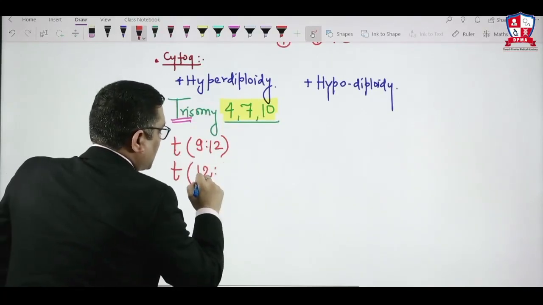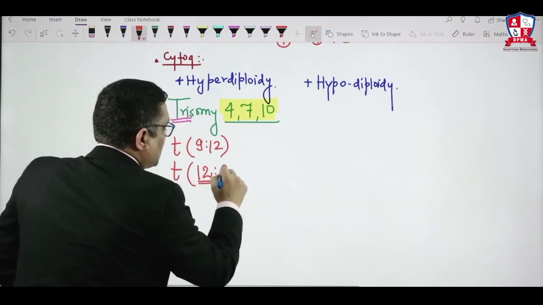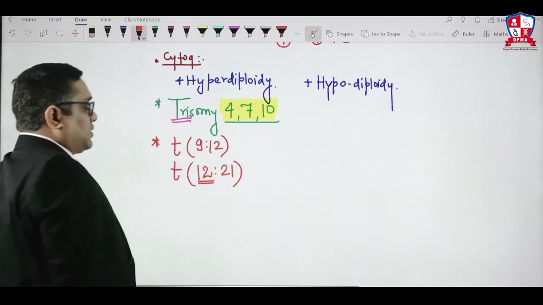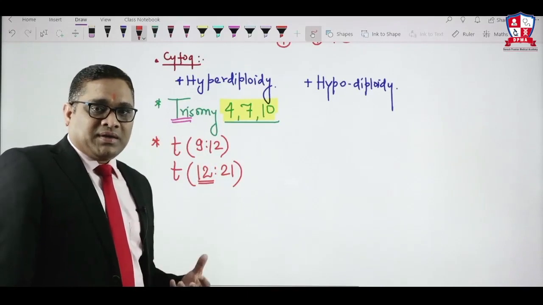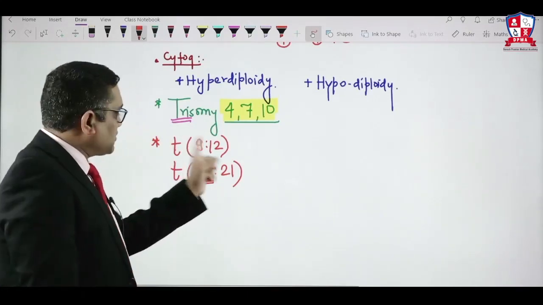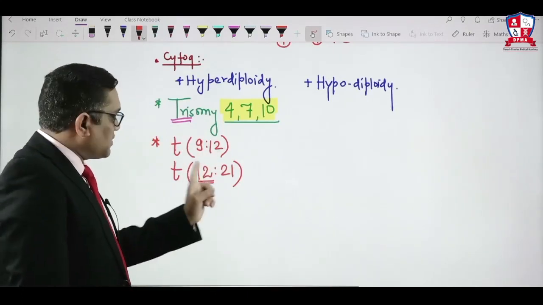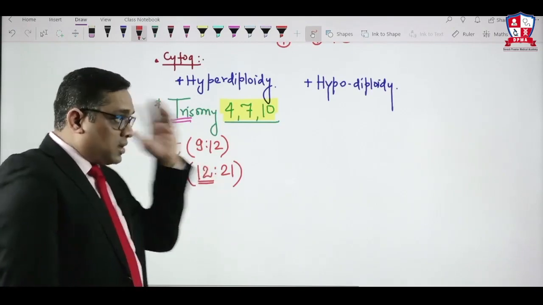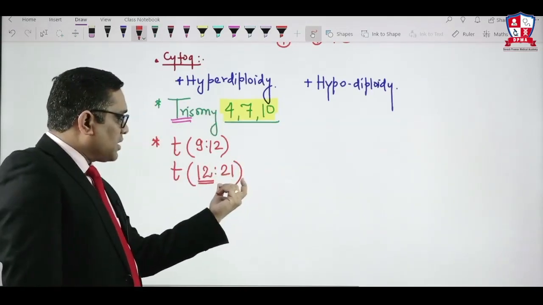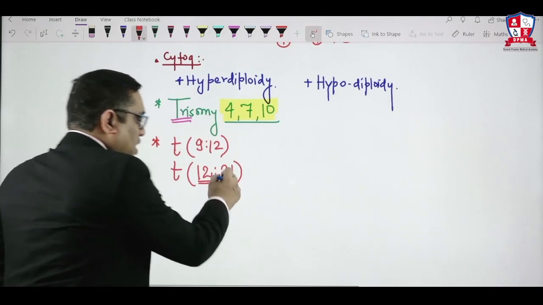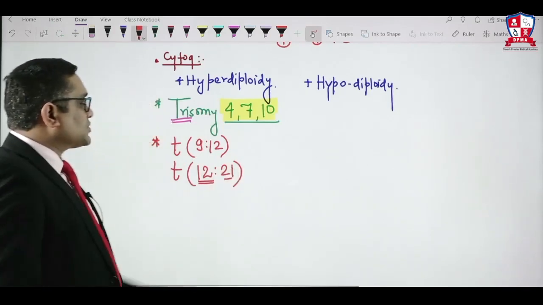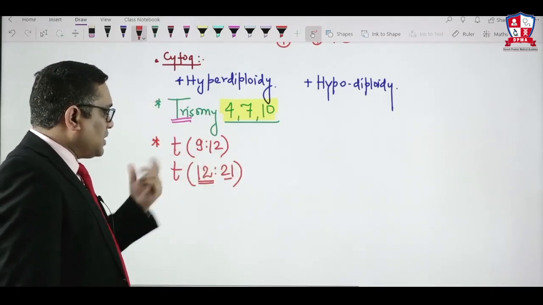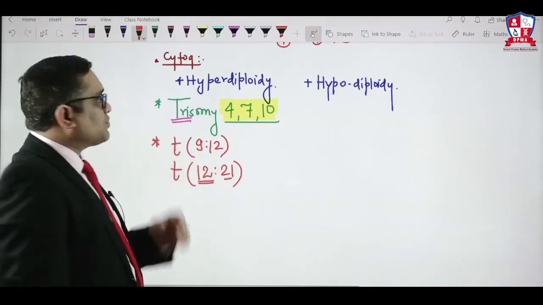You are going to see the mirror, and what is the mirror image of 12? 21. So these were the good days in our life when we used to go for movies by 9 to 12, coming to 12 o'clock and then watching ourselves in the mirror and giving the mirror replica 21. So 12, 21 is good prognosis. 9 to 12, 12 to 21 is good prognosis.